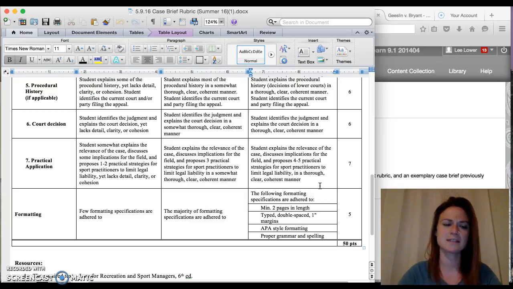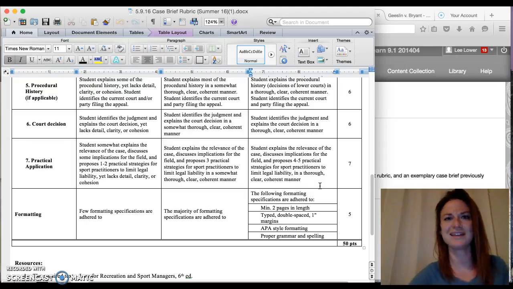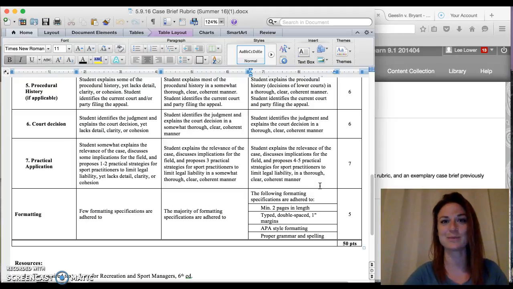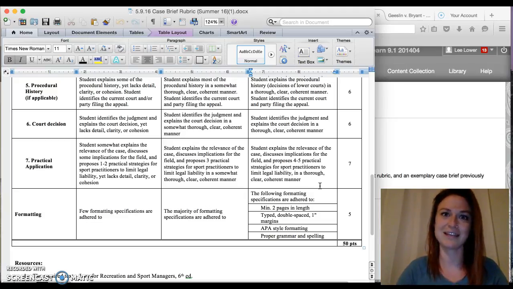What I mean by this is you will be reviewing a case. It's actually a really fun case. It's about Kobe Bryant accidentally falling into the stands and supposedly injuring a fan. And so you'll talk about the relevance of the case. Guess what? That instance of basketball players falling into the stands after diving for a ball, that happens all of the time. And so there is a high potential for this lawsuit to occur again. So that is what I mean by discussing the relevance of the case.